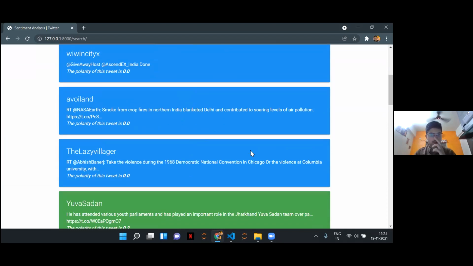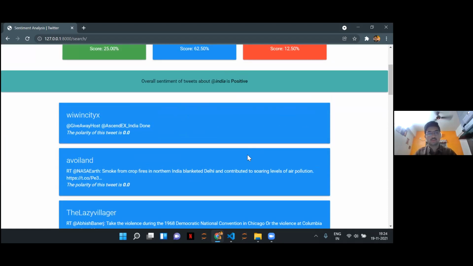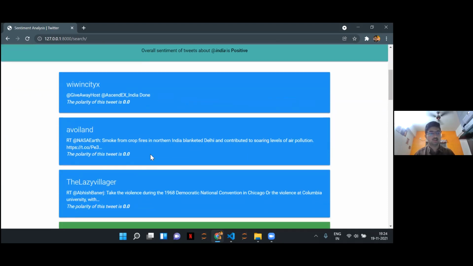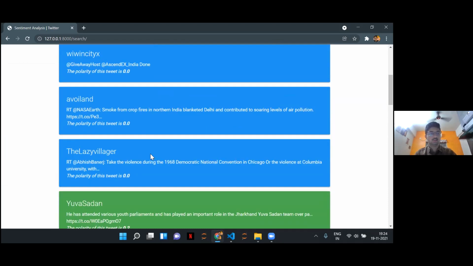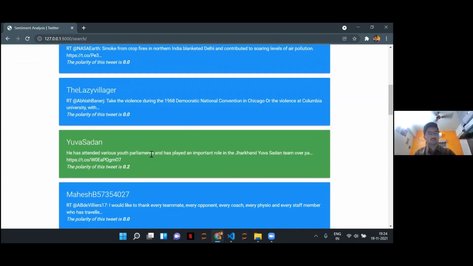Also, just to be clear about it, we have added all the different tweets which were analyzed by our Twitter sentiment analysis and shown them here below the result. As we can see, there is a polarity for each tweet individually, along with the tweet and the person who tweeted it.